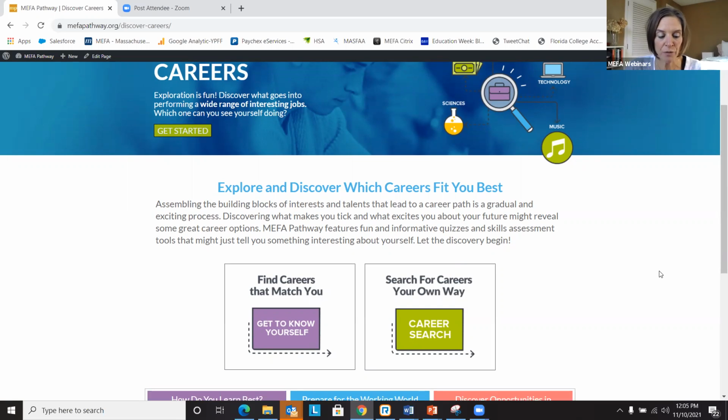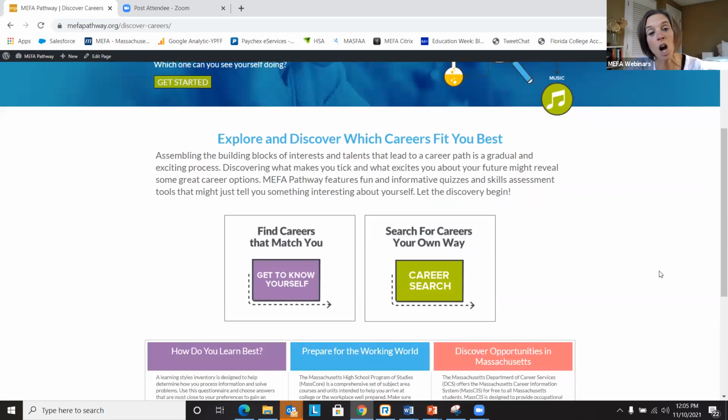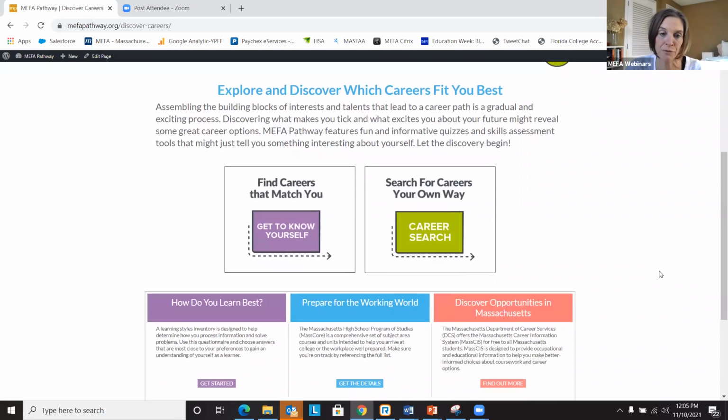MEFA Pathway's career information demonstrates opportunities that exist in Massachusetts, allowing connectivity between career goals and career opportunities across the Commonwealth. MEFA Pathway has made great progress in accessing and utilizing localized data for students and continues to promote a more granular display for students with further geographical opportunities.